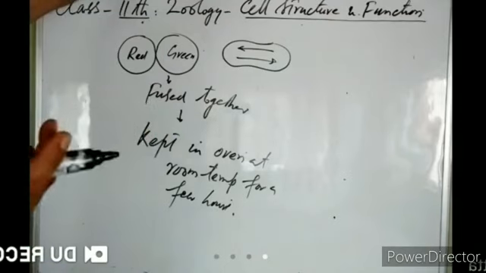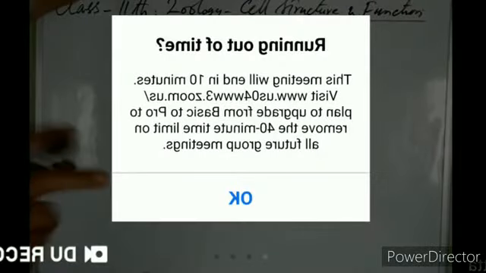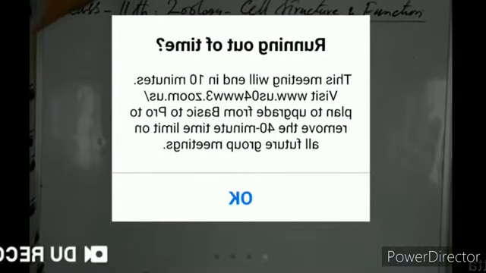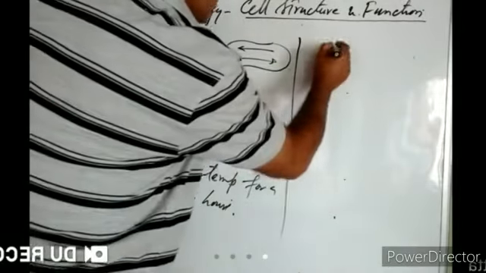So when they dyed two animal cells and then fused those two animal cells, and kept them in the oven for some hours, right? After a few hours, they took out the cells from the oven, and what they observed was that these cells had fused together, and their dyes had thoroughly mixed together. Then they again took two animal cells.